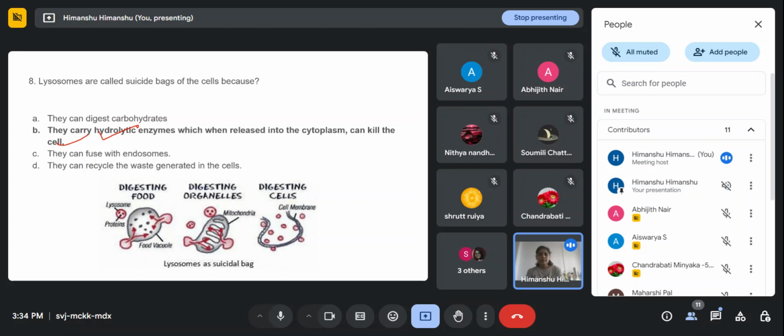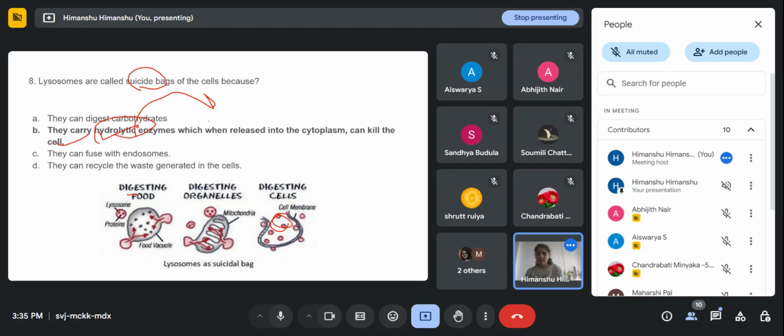This is the lysosome structure. They can help in digesting food because they contain enzymes. They can digest organelles also, like if an organelle is not functioning properly, they'll digest those organelles, right? And they can even digest the cells. And why do we call it a suicidal bag? Because lysosomes can digest themselves also, right? That's why we call it a suicidal bag. They contain hydrolytic enzymes, which are released into the cytoplasm and then kill the cells.